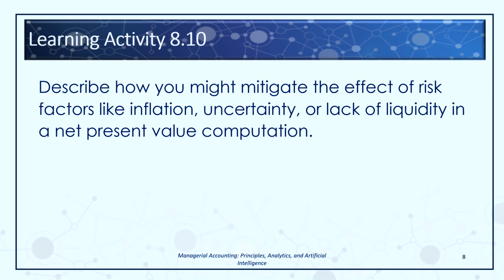Now let's complete learning activity 810. Describe how you might mitigate risk factors like inflation, uncertainty, or lack of liquidity in a net present value computation. Possible answers might include lowering projected cash flows, increasing hurdle rates, adding risk premiums, performing sensitivity analyses, requiring shorter payback periods, or including contingency assumptions. Pause here and complete the problem. Check your answers with the solutions provided in the back of Chapter 8.